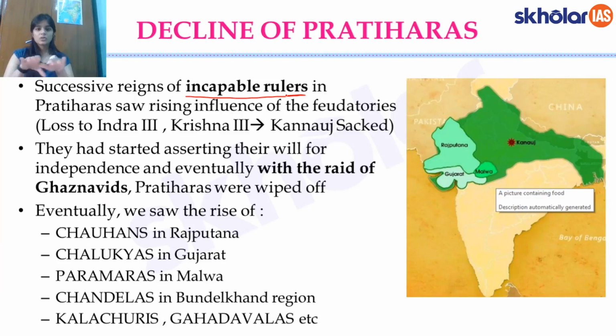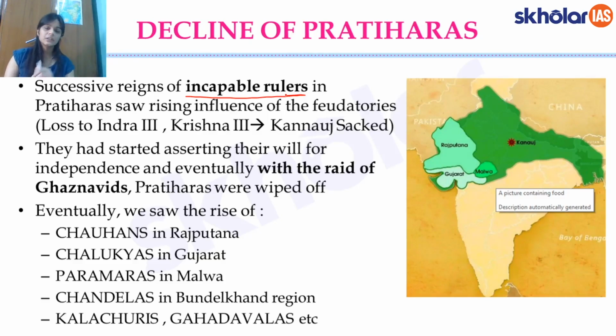So if there's a strong center, then the feudatories are subsided, they are subdued, and they are under control. But as the center starts weakening, something that you see even in today's time, if at the center we don't have a strong ruler or a strong king, then the smaller states would start asserting their power, and they would all start vying for independence.